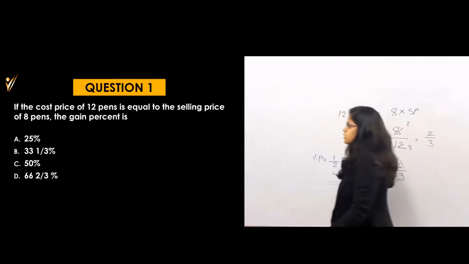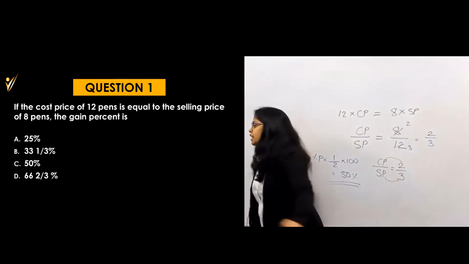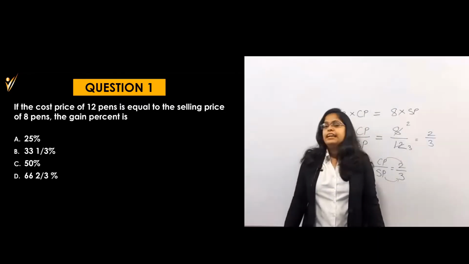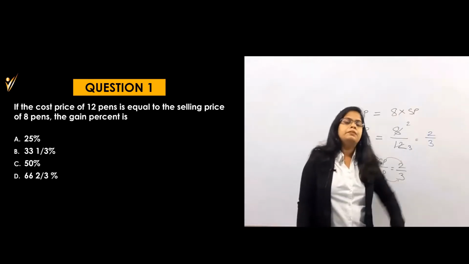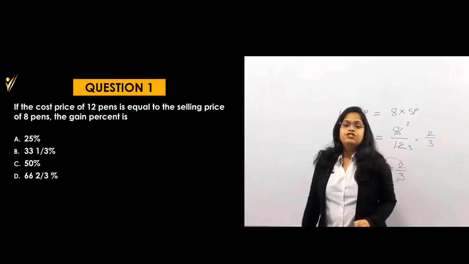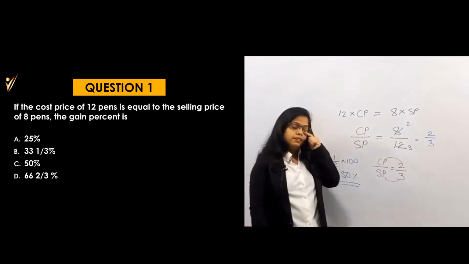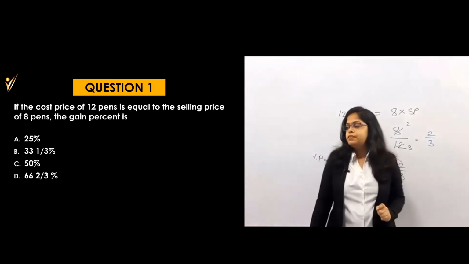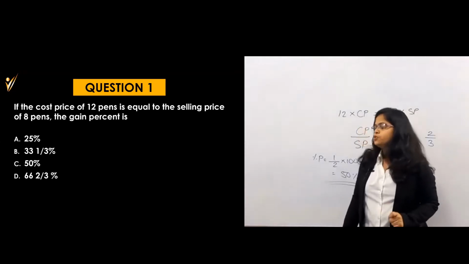Getting this one? So the answer would be 50%. That is option number C. But some students were saying option number A, some students were saying option number B. But the actual answer is option number C, that is 50%. Have you understood this?